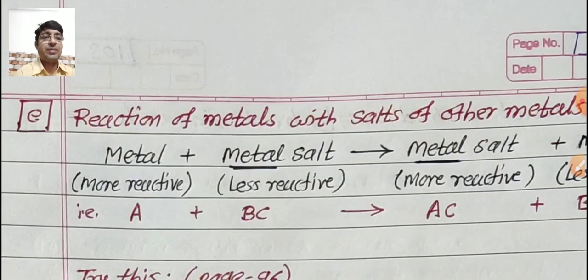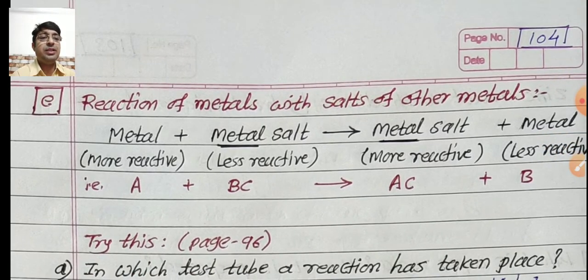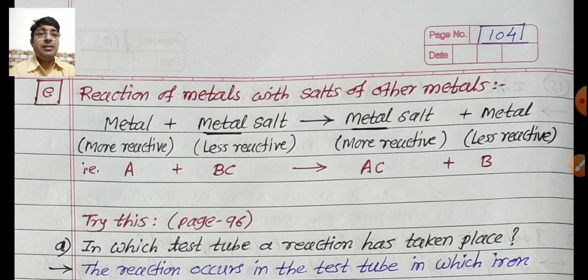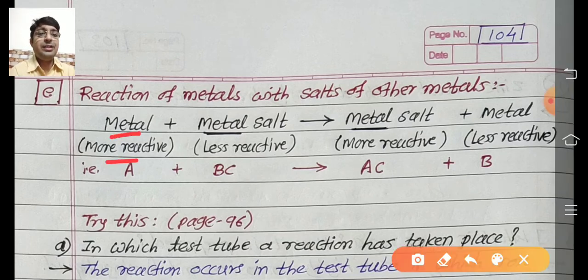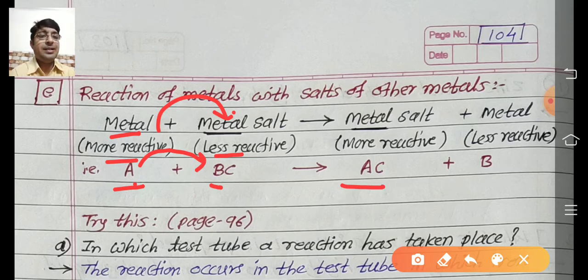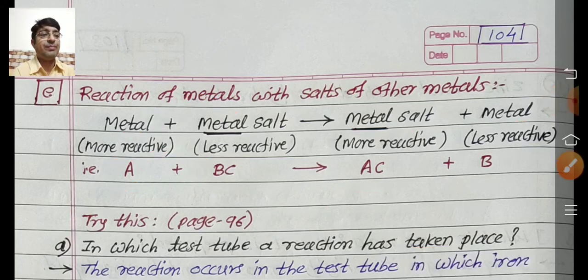Check here. So reaction of metal with salts of other metal. I will show symbolically. Single metal is a reactive metal, that is indicated as A. The metal in the presence of salt is less reactive, so this more reactive metal takes the place of the less reactive one. B metal is less reactive. So what is formed? A takes the place of B and forms AC, that is a new salt. The more reactive metal and less reactive metal exchange their places, and the less reactive metal is displaced from its place. All are getting? This is the symbolic representation in short form.